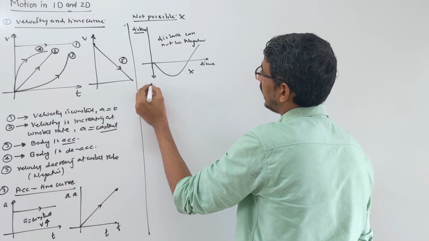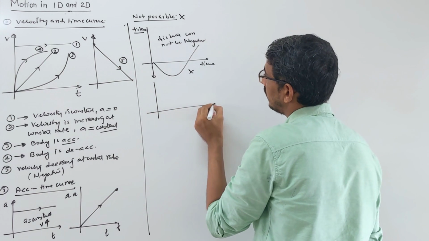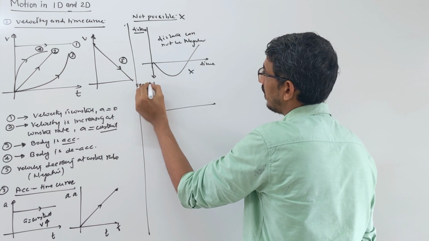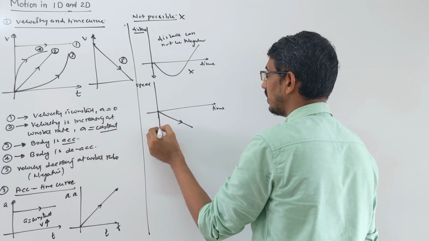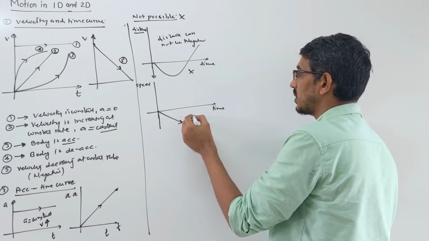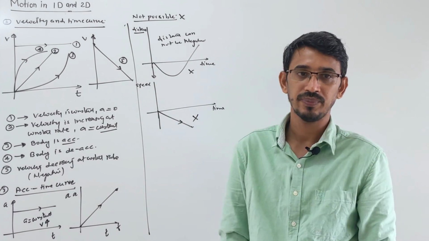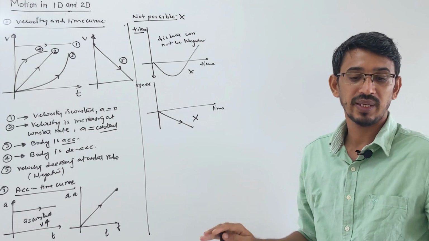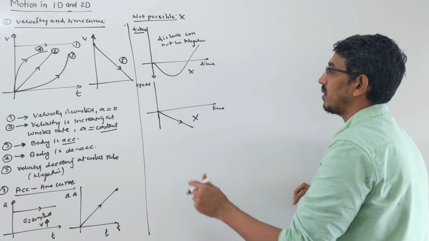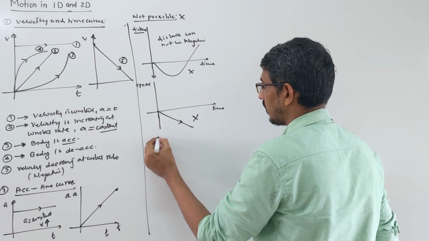Suppose I draw another curve, a speed versus time graph. Can I draw a graph like this? No, you cannot draw. This graph is also wrong because speed also cannot be negative, right? So distance and speed, you know, cannot be negative. So these graphs are what? Wrong graphs. Or let's see some more curves.